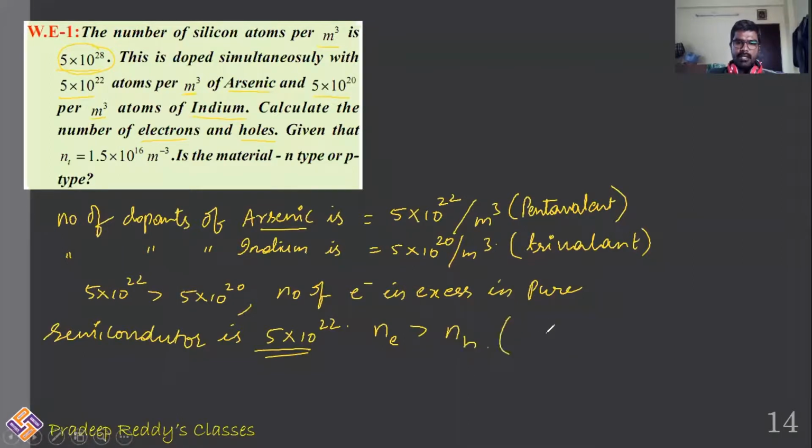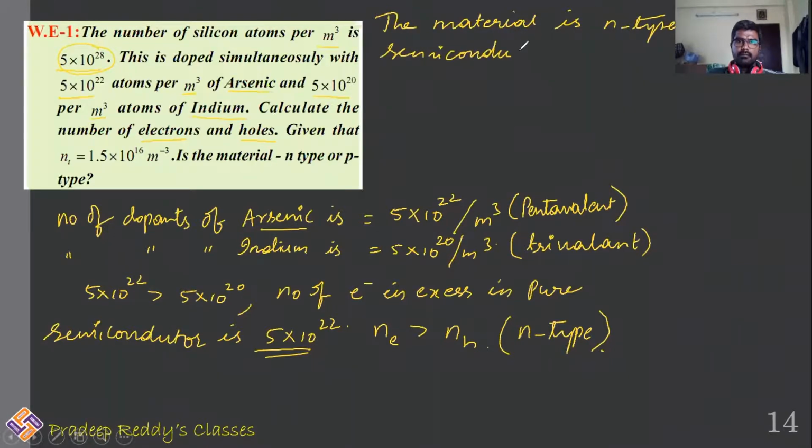As a result, it becomes an n-type semiconductor. So you can write that the material is an n-type semiconductor. Therefore, conduction is only due to electrons, the majority charge carriers.